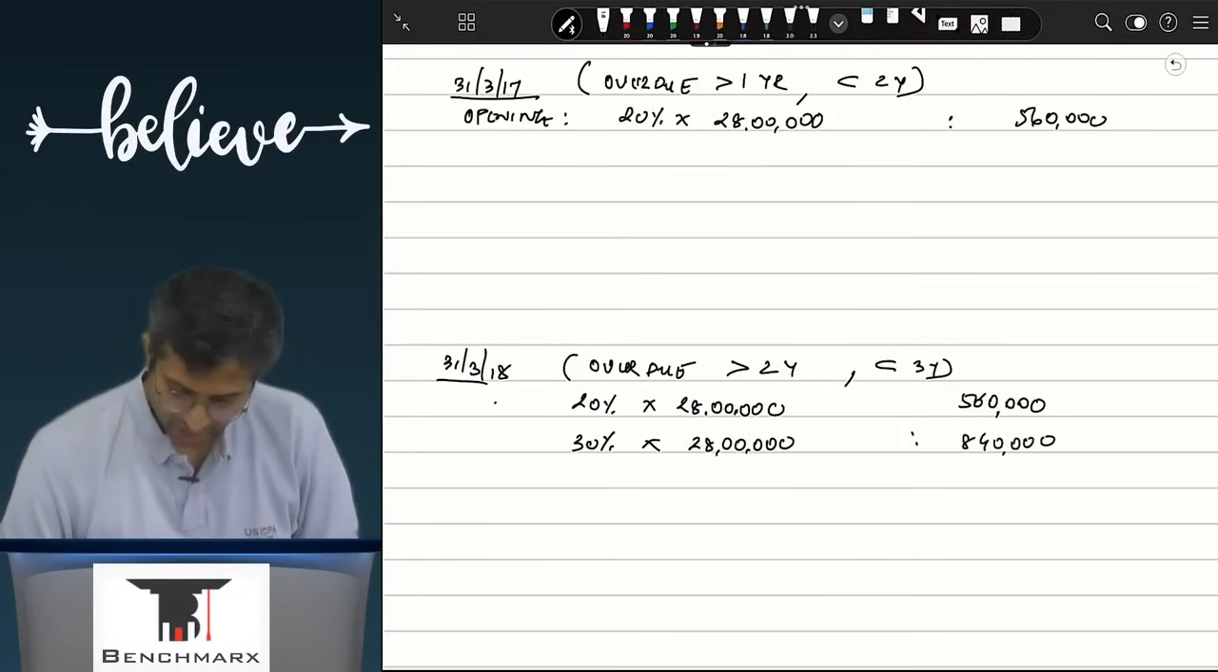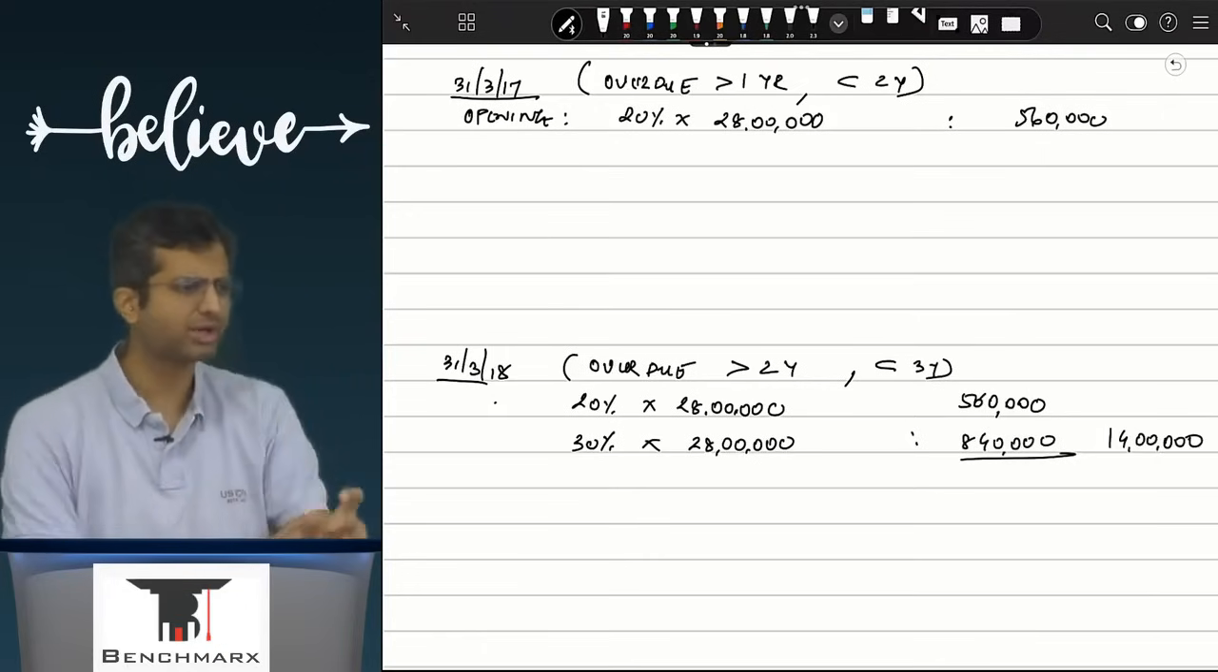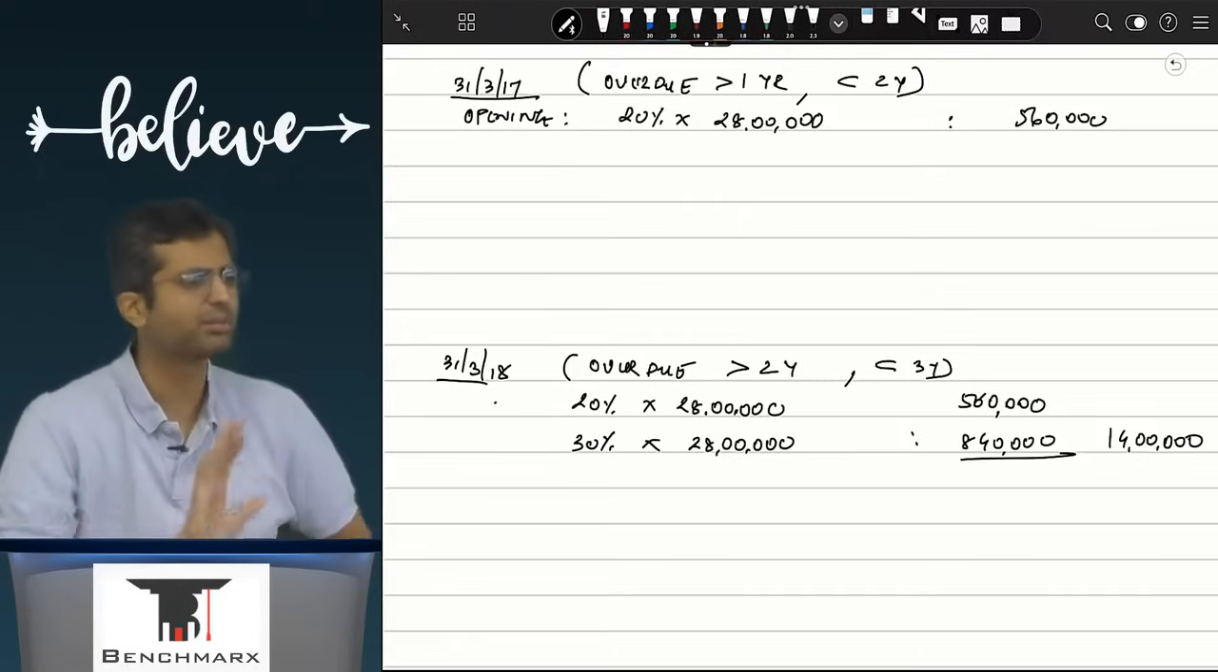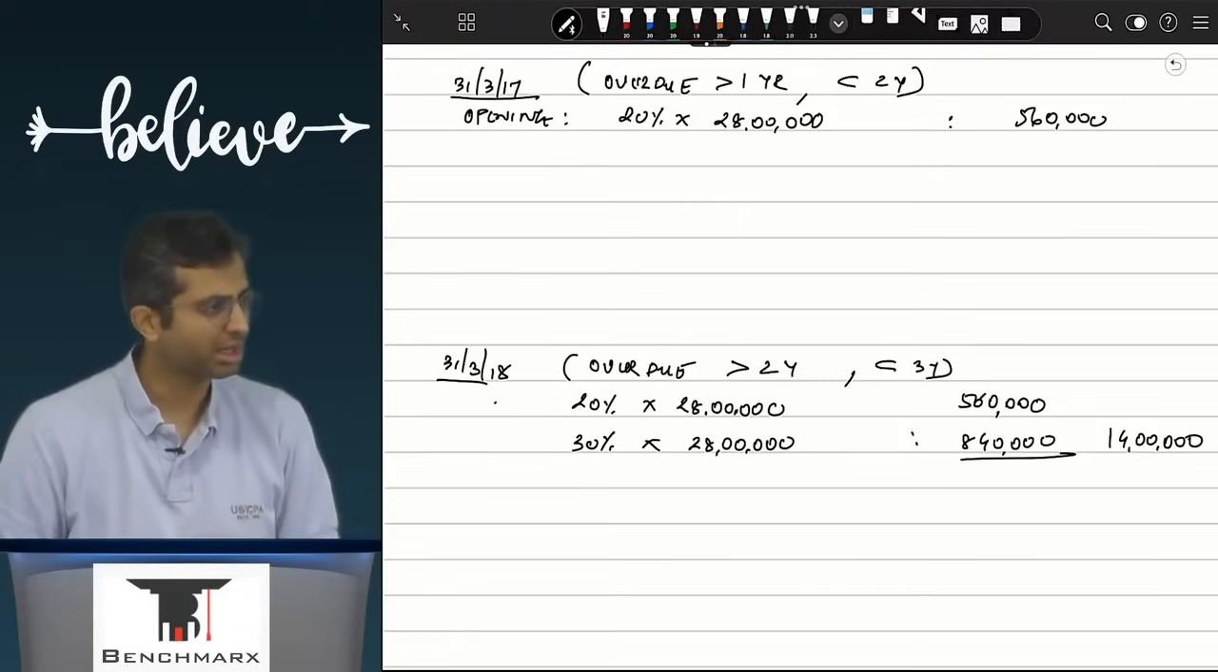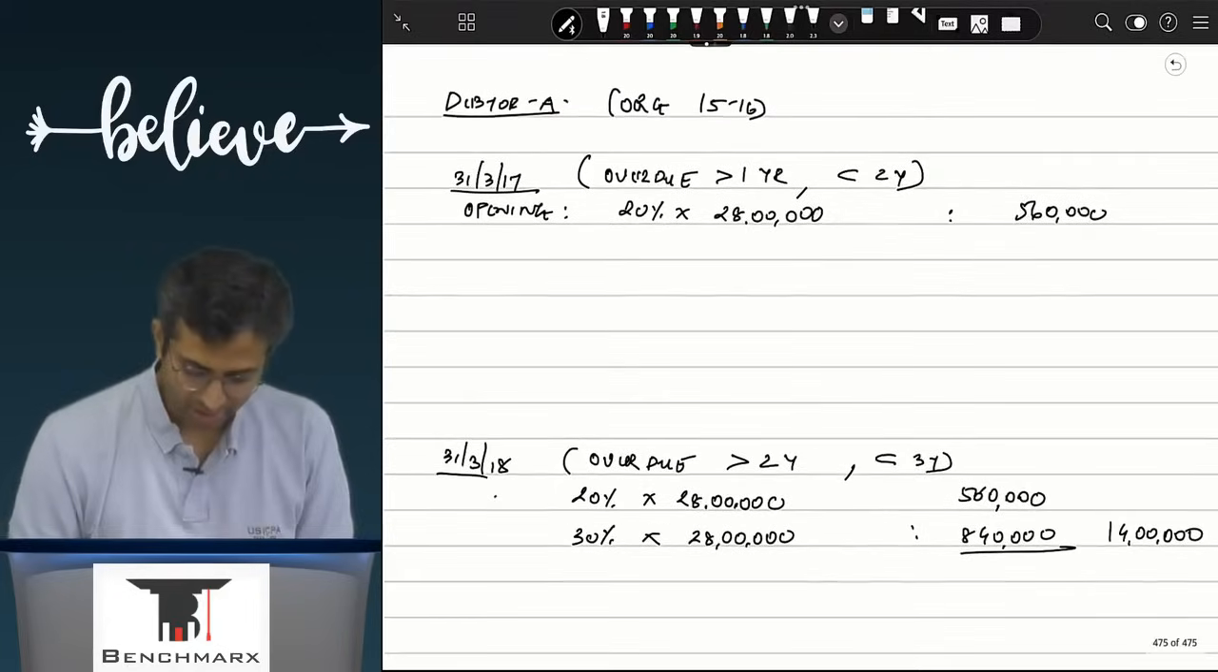8,40,000, and hence your total would be what? 14 lakhs. Basically, instead of doing such long working, we can always say that during the year another 30% will be allowed. Right? This is for debtor A.